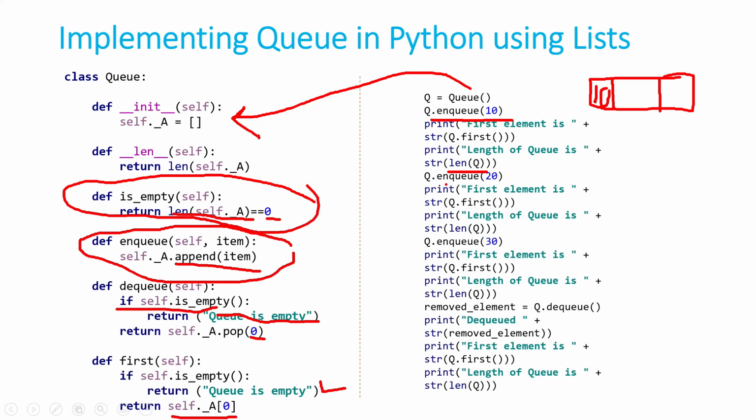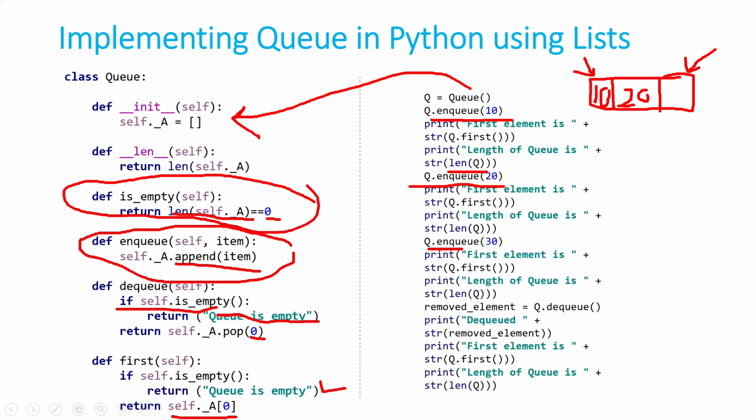Next is q dot enqueue 20. When this statement runs, it is going to put 20. Now see this list, we want it to behave such that this is the front and whatever would be the last element is the back. So this is also done. So the first element is again 10. Length of Q is 2.